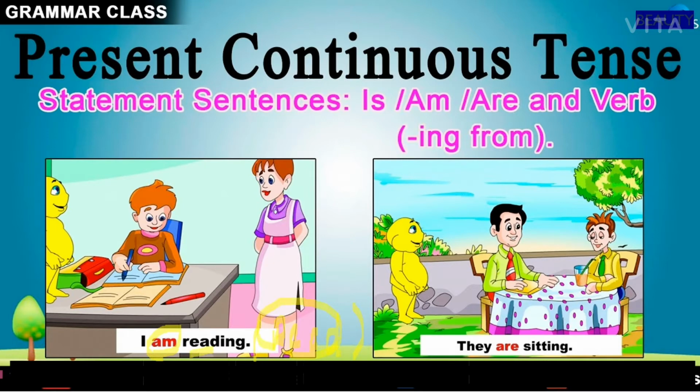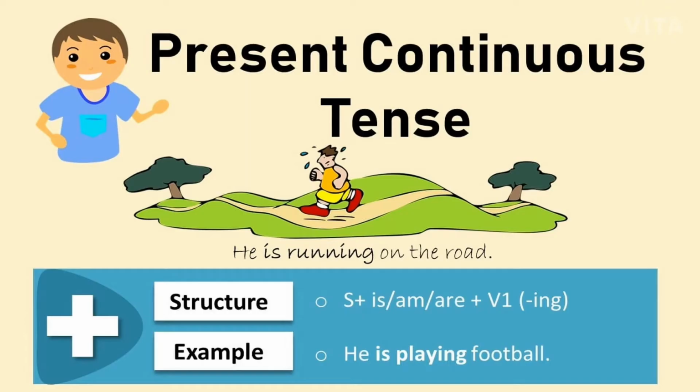So with this verb, you will be using ing. So I am reading. Similarly, in the second sentence, they are sitting. So this is the rule for present continuous tense. It means you will be using is, am, are and verb plus ing.